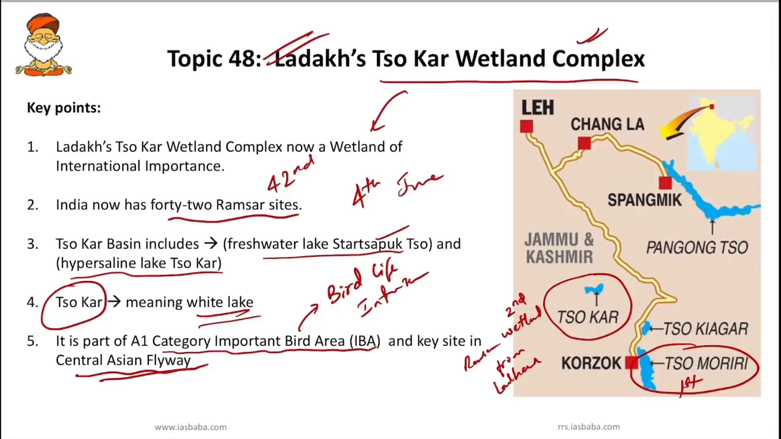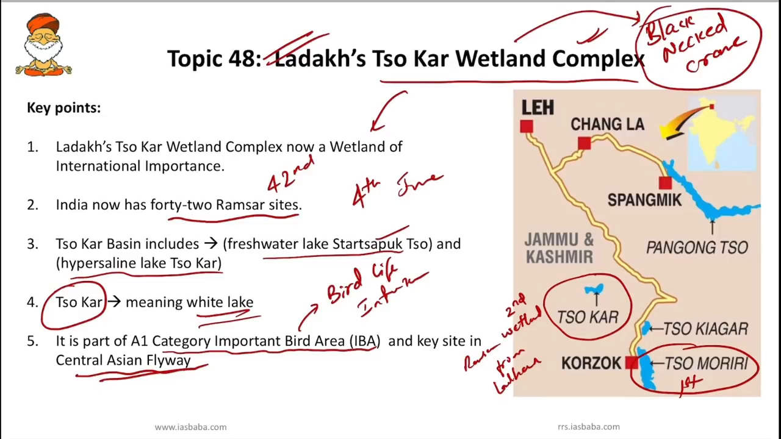Also we have to note that there are some important species which are found here. Try to remember one important species, that is the black-necked crane. This Sokar wetland complex is the main breeding site for the black-necked crane, which is a very important species.